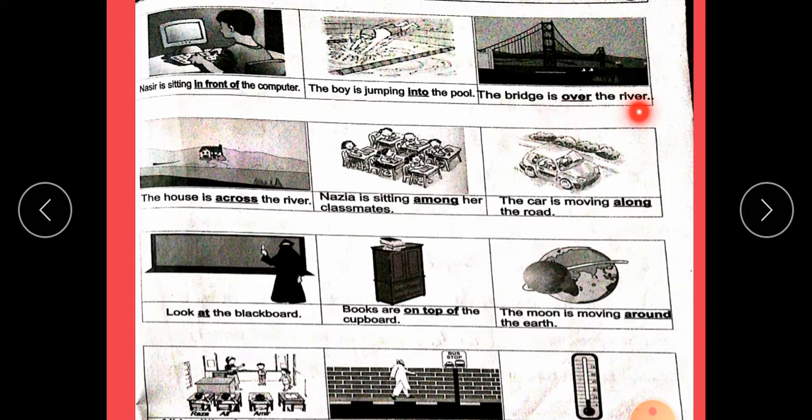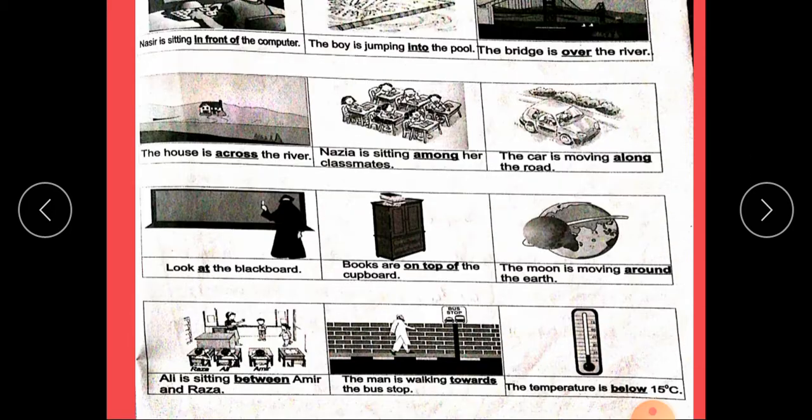The bridge is over the river. The house is across the river. Nazia is sitting among her classmates. The car is moving along the road. Look at the blackboard. Books are on the top of the cupboard. The moon is moving around the earth. Around, ird-gird. Moving, harkat karna.